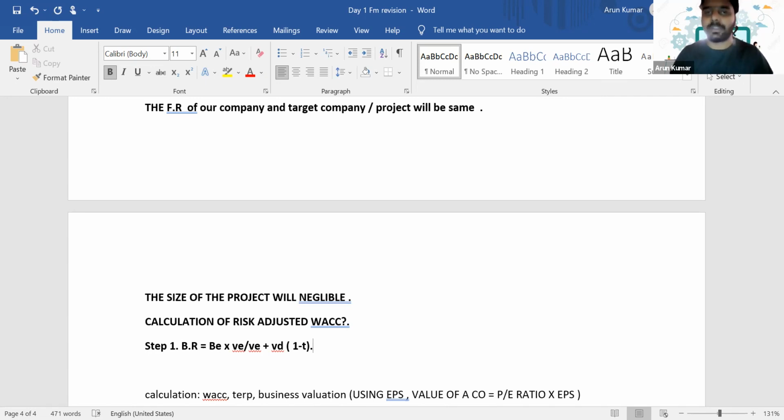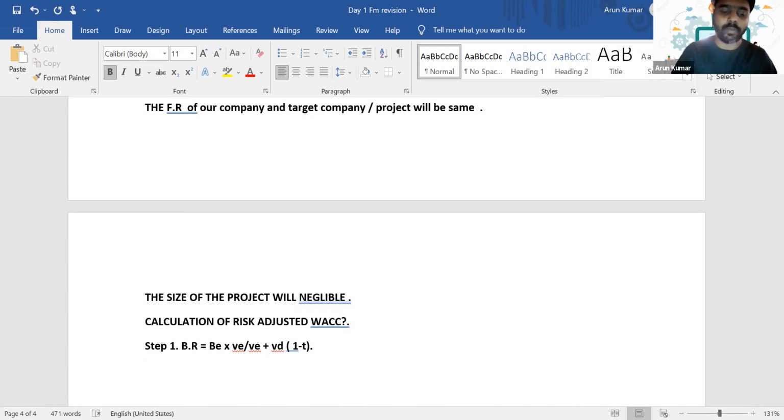Once we found this business risk, the next step, step number 2, is to calculate a new equity beta, using the new systematic risk, using the business risk that we have found out in step number 1.